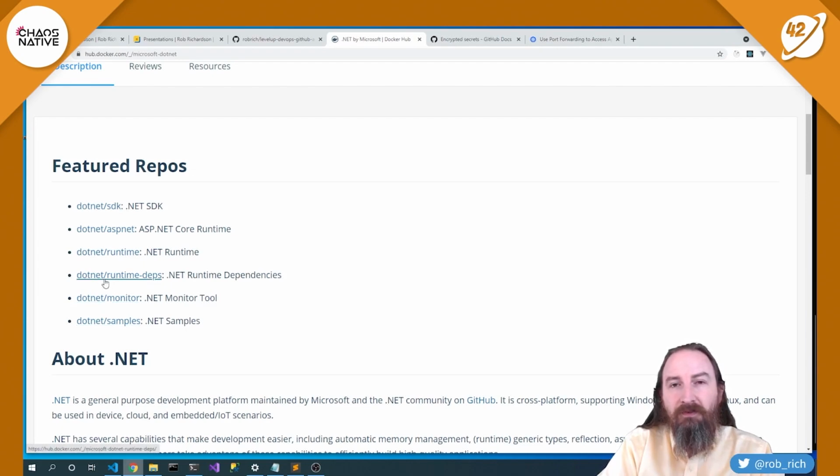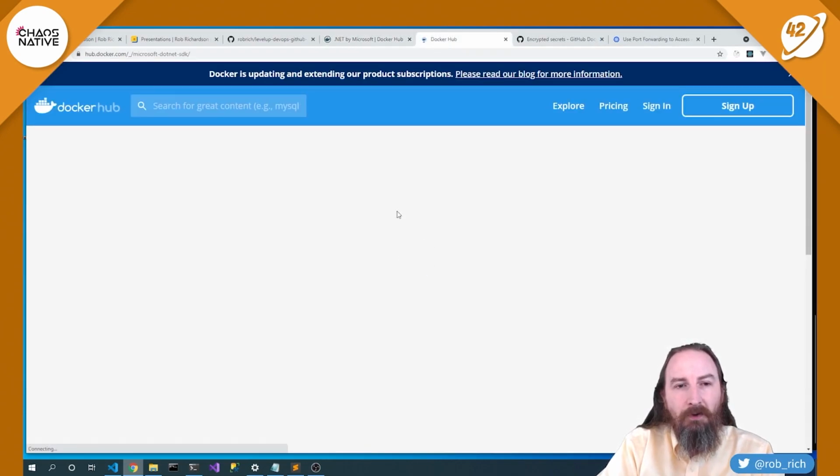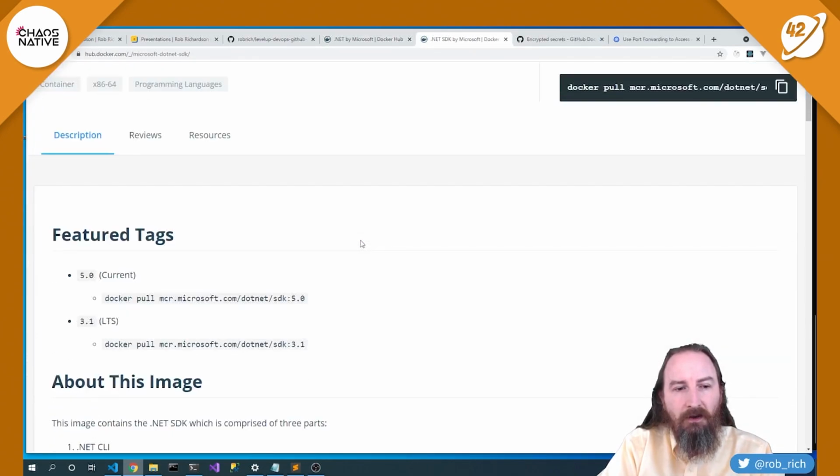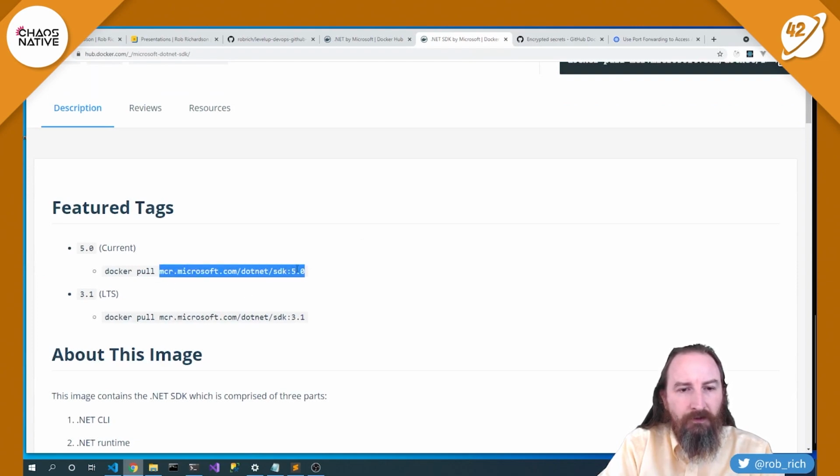.NET Runtime Deps, that's the base content that we need to be able to install .NET on top of. On top of that is the .NET Runtime, which will include content for running console applications. On top of that is ASP.NET, which will allow us to host web servers. And on top of that is built the SDK, the build tools. Now we want to build inside of our container, so let's start there. Here inside of Docker Hub with the .NET SDK, here's the image that we want. We're using .NET 5.0, so that's the correct image that we'll use as our base image.